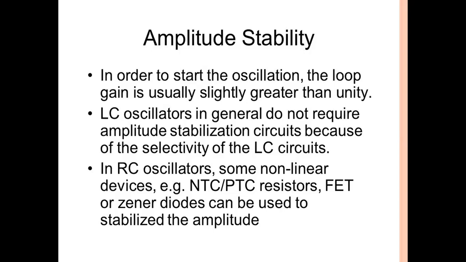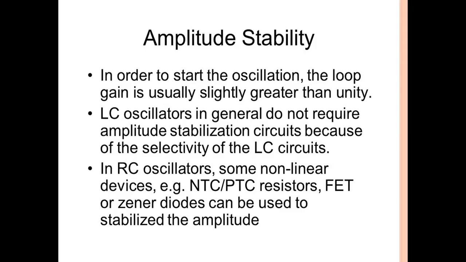Whereas RC oscillators are the oscillators which use resistors and capacitors in the circuit. For example, the RC phase shift oscillator and the Wien bridge oscillator use resistors and capacitors in the feedback network. In those types of oscillators, there is a nonlinear device, so we can get a change in the amplitude.